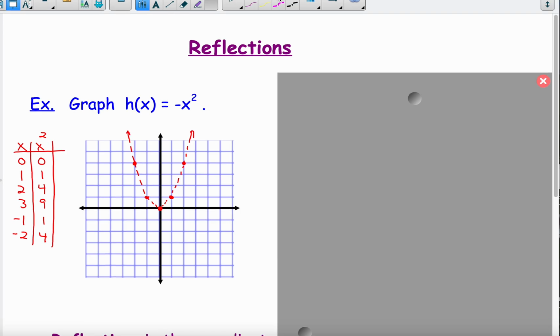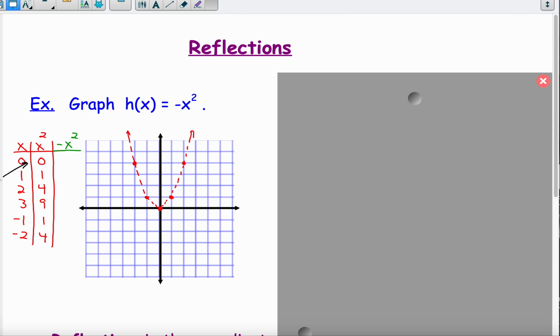So that's our parent function y equals x squared. Now we want to graph h of x equals negative x squared. Now it's important to understand here, we're not doing negative x or the opposite of x and then squaring it. We're taking our input of x, we're squaring it, and then we're taking the opposite of the answer. So let's go ahead and fill in our table for that. Let me add a little arrow here to help point it out.